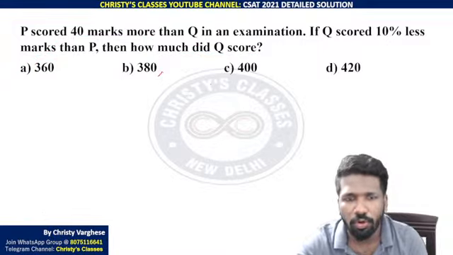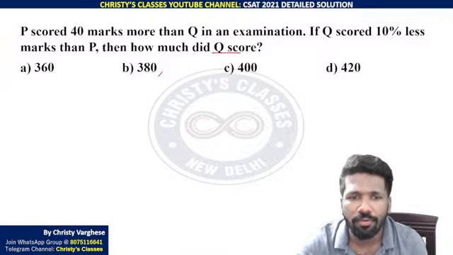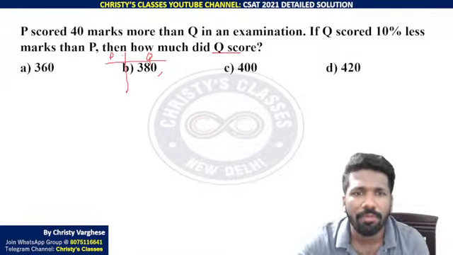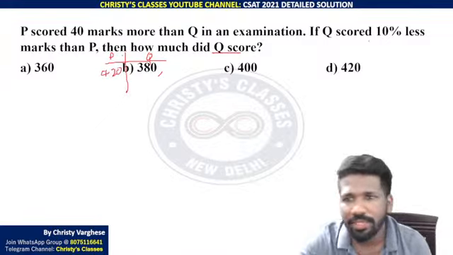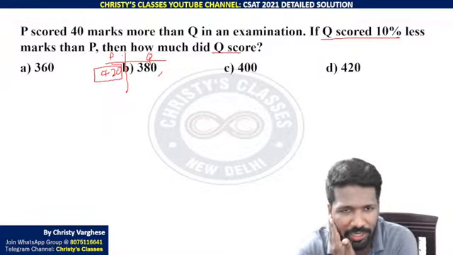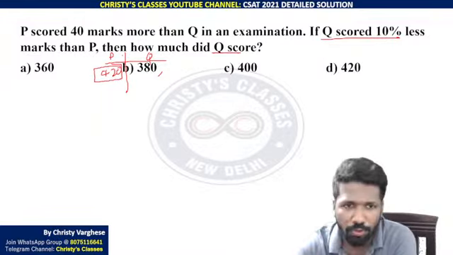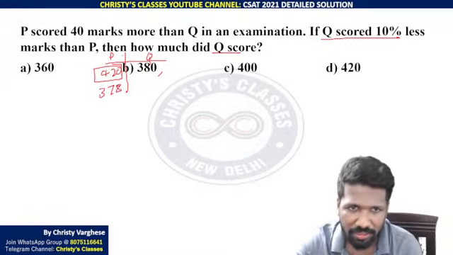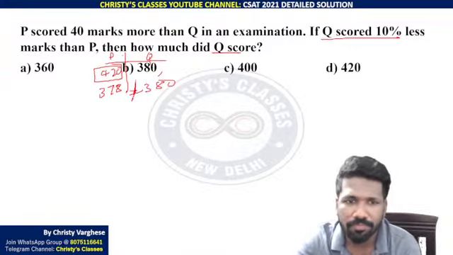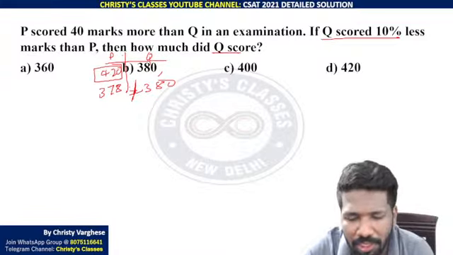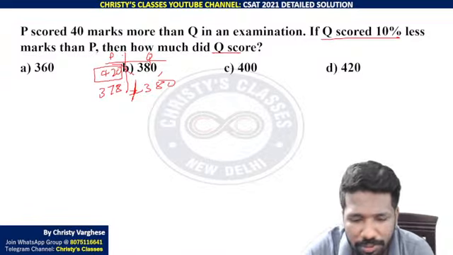I will show you one more option so that you understand how elimination can happen. Q scored 380. Q scored 380 means P scored how much? P scored 40 marks more, that is 420. Now the next sentence is saying Q scored 10% less than P. 420 minus 10% of 420, which is 42. 42 subtracted from 420 is 378. That is not equal to 380. Q scored 10% less than P means P minus 10% of P should be equal to the Q value. That is not satisfied, so option B is wrong.